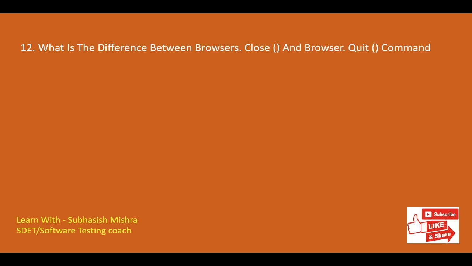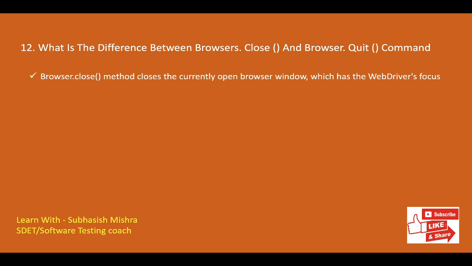What is the difference between browser.close and browser.quit command? Protractor close method closes the web browser window that the user is currently working on, or we can also say the window that is being currently accessed by the WebDriver, but all other browser windows remain open. While quit method closes all the browser windows that the program has opened. So close will close any specific window, whereas quit will close all the browser windows.